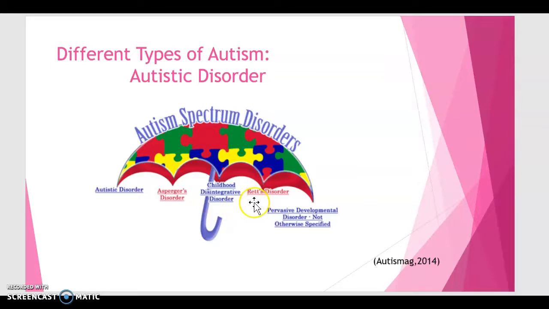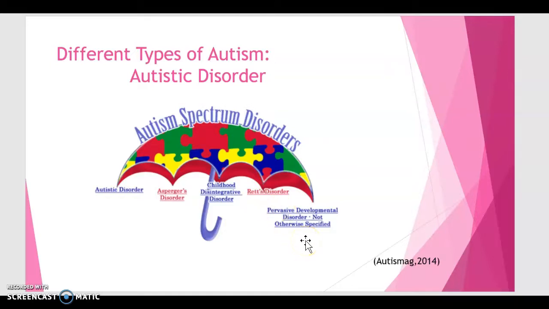The fourth one is your Rett's syndrome. Rett's syndrome occurs only in girls. The only form of autism spectrum disorder that can be diagnosed and medically confirmed. Girls with Rett's syndrome suffer from significant communication impairment. Also, one of the common symptoms of Rett syndrome is the girl's limited ability to use their hands for regular activity. Typically, this syndrome deteriorates with the girl's age, thus requires more support and time.